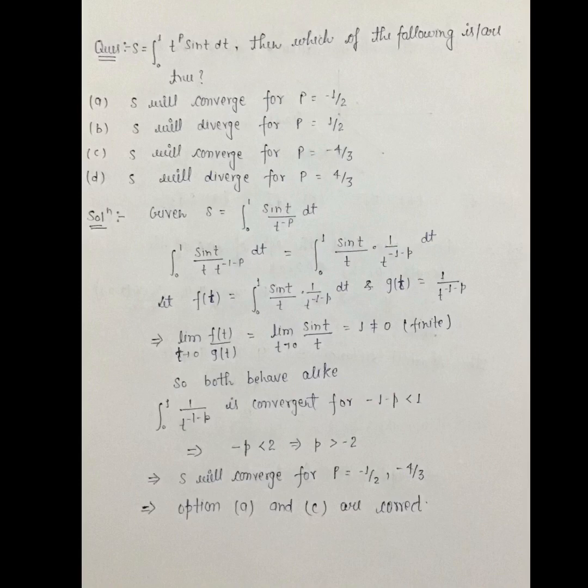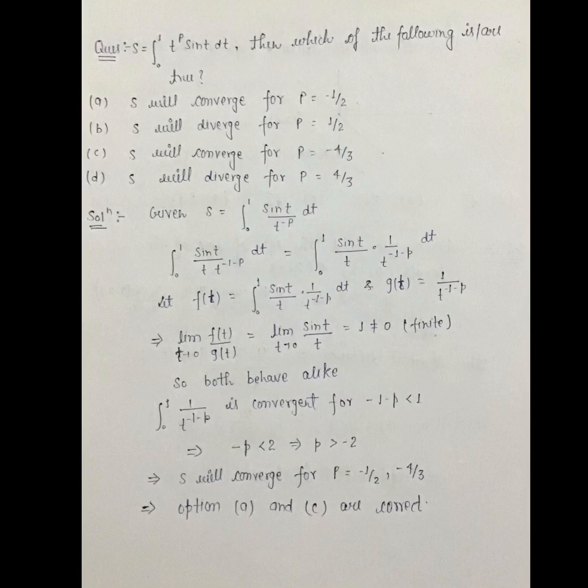Then which of the following is or are true? First, s will converge for p is equal to minus 1 by 2. Second, s will diverge for p is equal to 1 by 2. C. S will converge for p is equal to minus 4 by 3. D. S will diverge for p is equal to 4 by 3. We will use the comparison test over here.